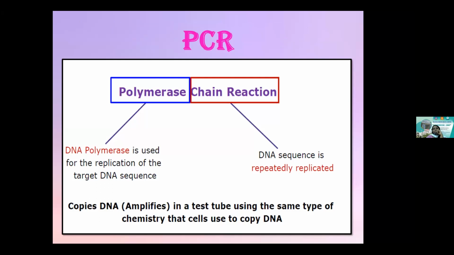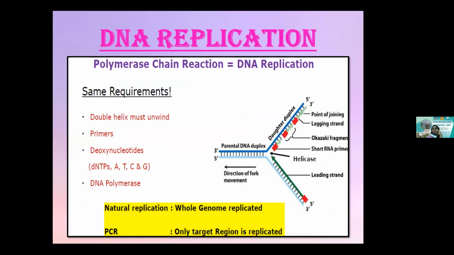So PCR, polymerase chain reaction. DNA polymerase is used for the replication of the target DNA sequences. And it is a chain reaction because the replication happens in a repeated way. By this, millions of copies can be generated inside a small tube, using the same type of chemistry that the cell uses to copy DNA.